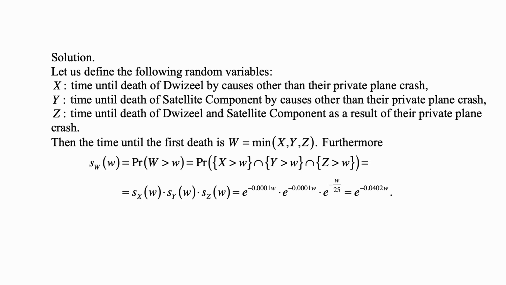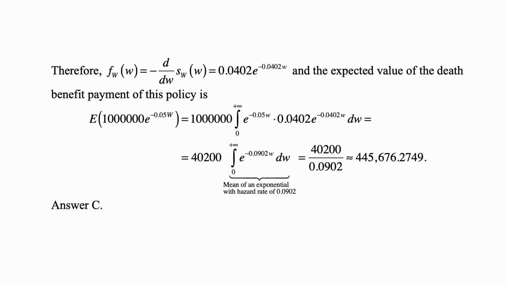And that's equal to e to the minus 0.0001 W times e to the minus 0.0001 W times e to the minus W over 25. And if we multiply it out, this is equal to e to the minus 0.0402 W. Well, the survival function, if we take its derivative with respect to W and put a minus sign in front of it, will give us the density of the distribution we're studying, and that density is equal to 0.0402 times e to the minus 0.0402 W.